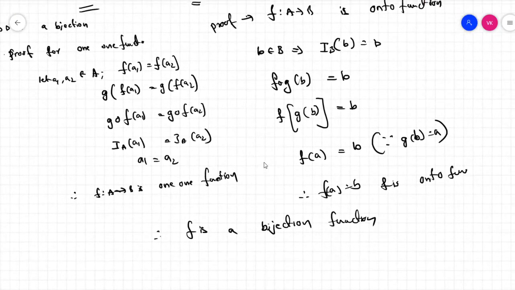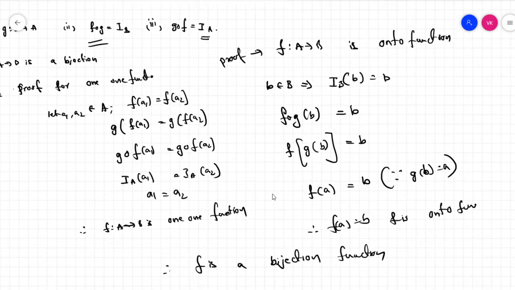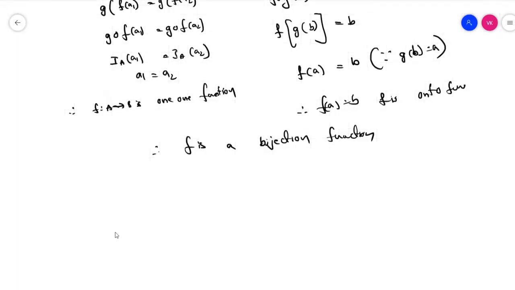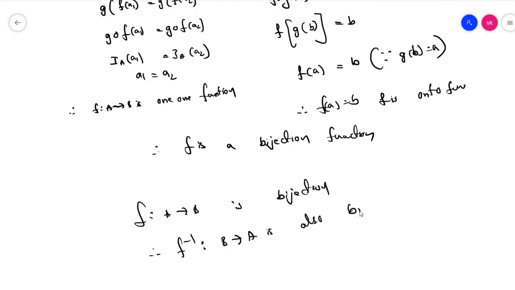Now next we have to show that g is f inverse, that is, f inverse is equal to g. Here we know that f maps A to B and is a bijection. Then we can write that f inverse maps B to A is also a bijection.